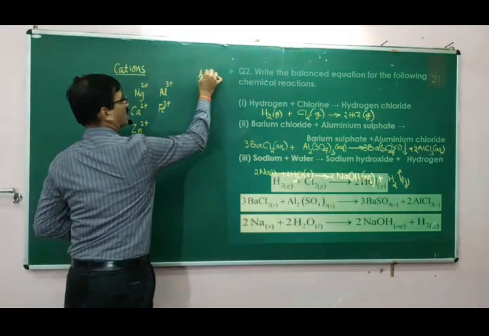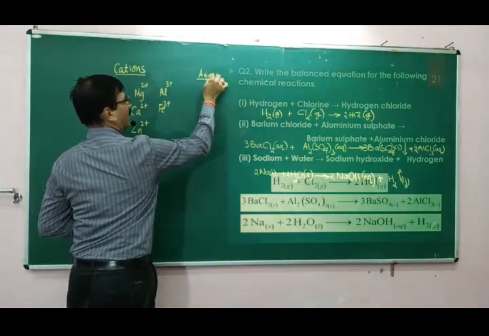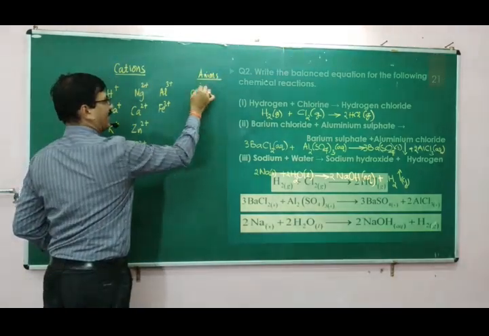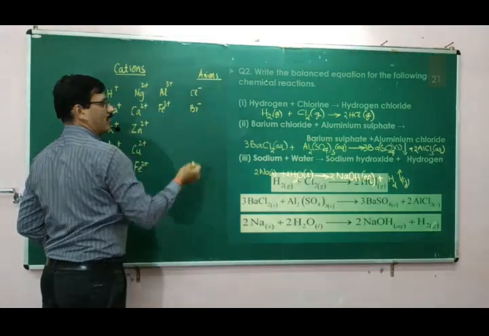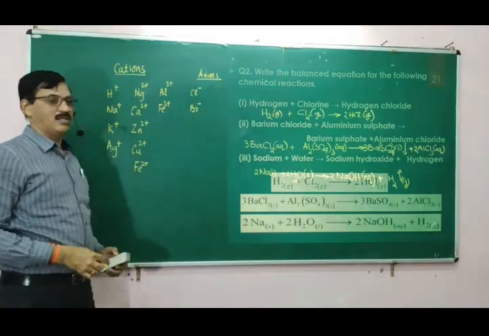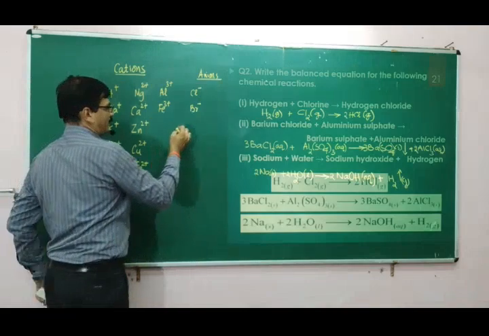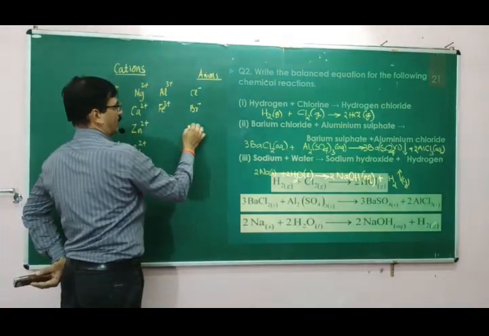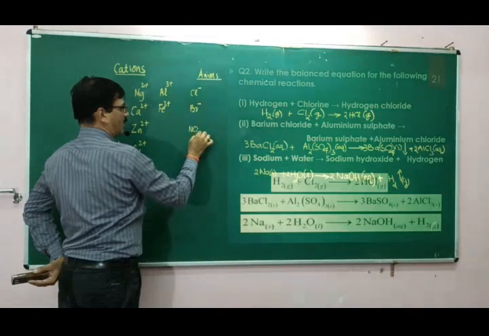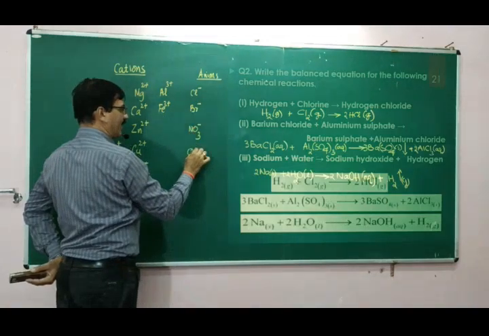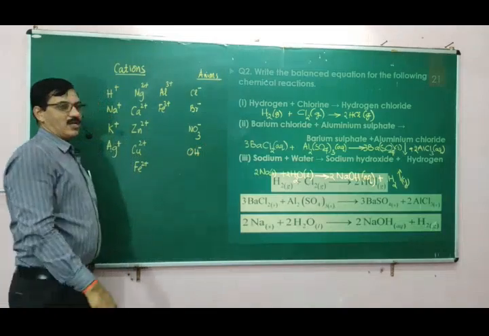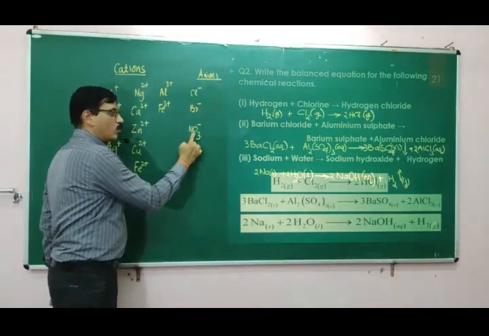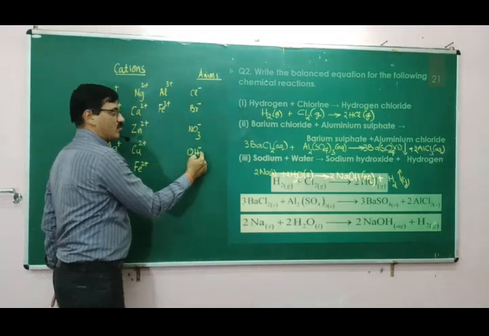Among anions, try to remember the ones carrying a negative charge. Chloride ion, bromide ion. Then among the polyatomic ions with a minus 1 charge, nitrate ion and hydroxide ion. They carry a negative charge, but these are polyatomic ions, NO3 minus and OH minus.